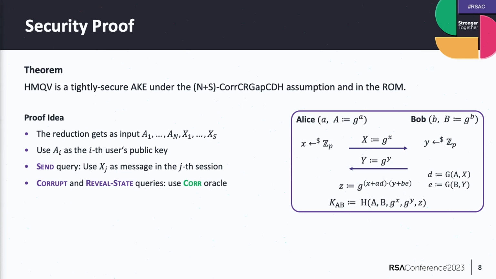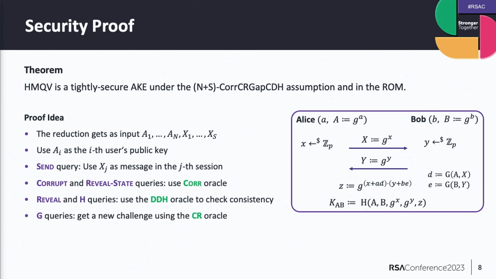Then, as I said before, we need this DDH oracle to handle the key reveal queries. In particular, we need to maintain consistency between the random oracle queries and the key reveal queries. And this is where we will use this decision oracle. Okay, and then for the G values, we will use this challenge response oracle.